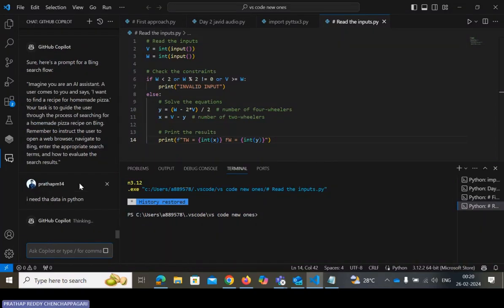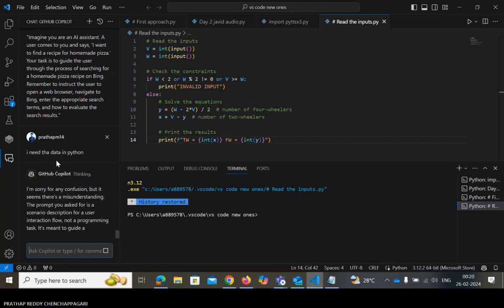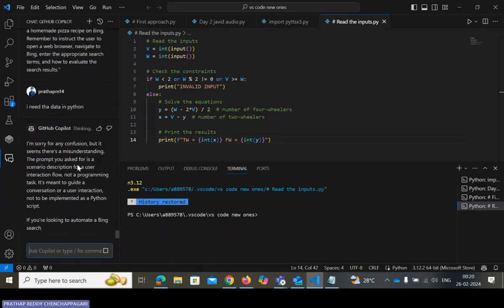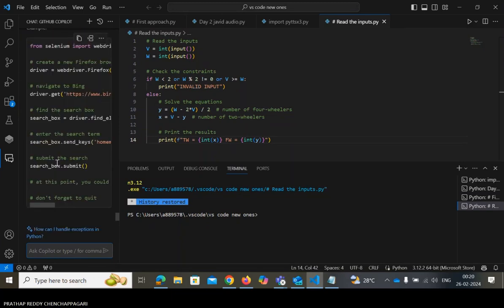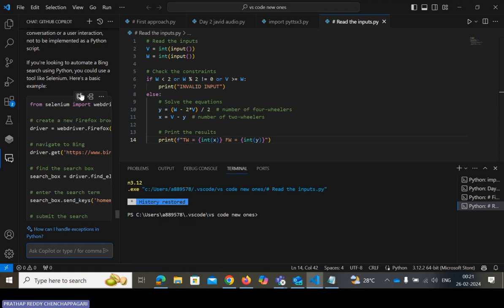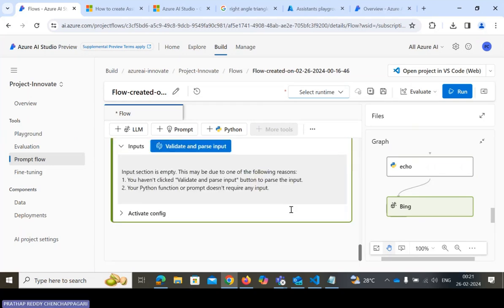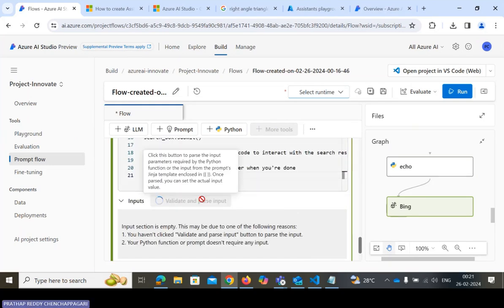So it will understand. Whenever we use the prompt clearly, it will understand and give you results in the proper manner. It will take some time to create the data. It will generate one prompt. I need to copy this one and paste it here. So I paste this data here and validate this input.